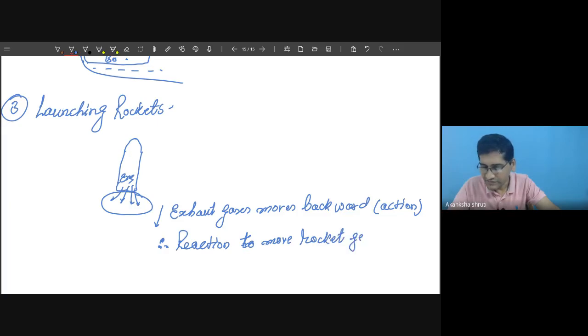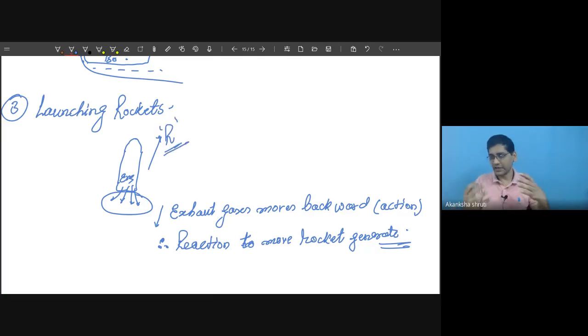Therefore, the rocket moves because of the reaction force. Because the exhaust comes out, that pushes the rocket forward. So this is a continuous process. These are a few examples. Students, the rocket is an application of this third law.